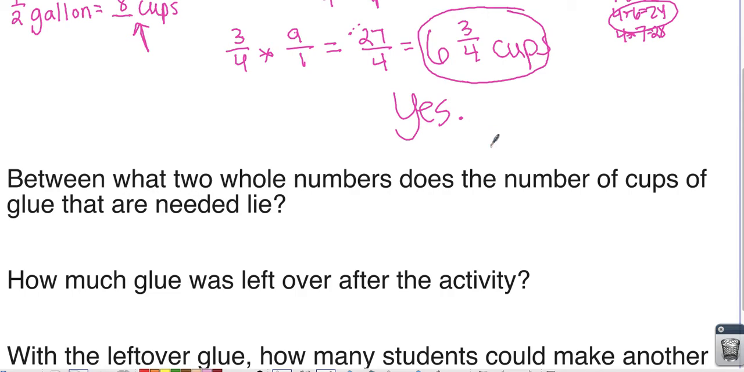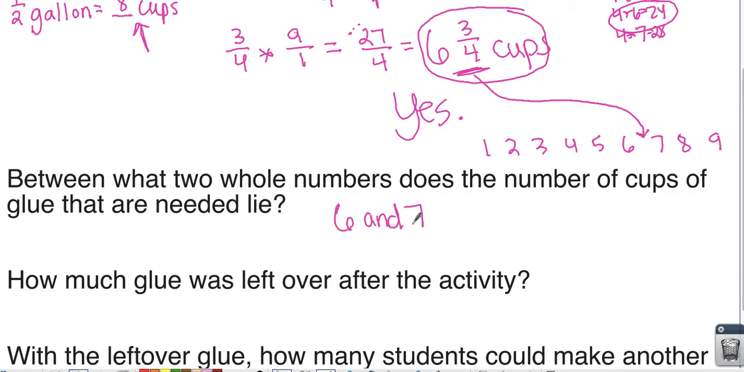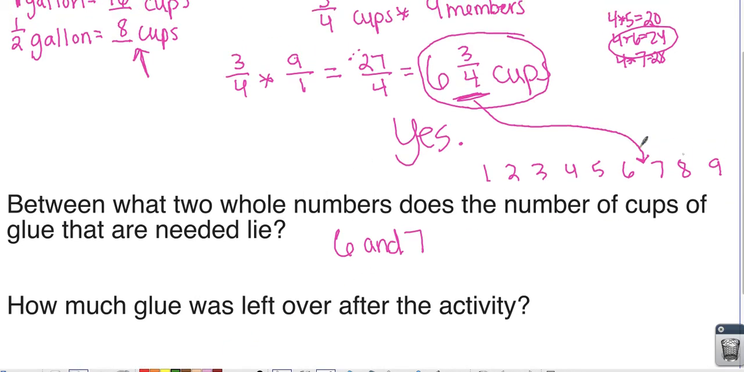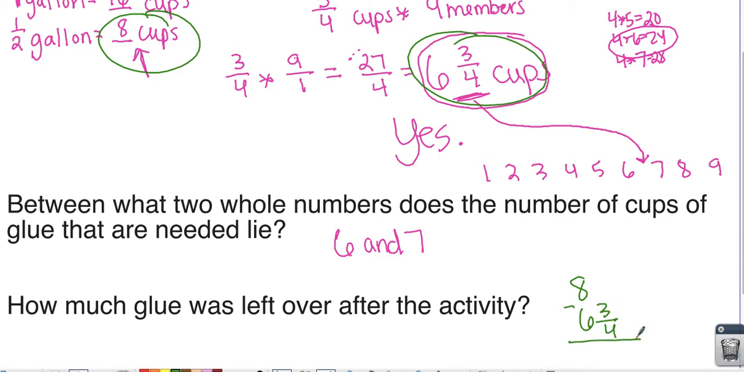Between what two whole numbers does the number of cups of glue that are needed lie? So again, think of my whole numbers: 1, 2, 3, 4, 5, 6, 7, 8, 9. Between what two whole numbers would 6 3/4 be? 6 3/4 would be right between 6 and 7. How much glue was left over? Well, we started with 8 cups. We used 6 3/4. So I'm going to be doing 8 minus 6 3/4. I want you to pause the video and solve that now.